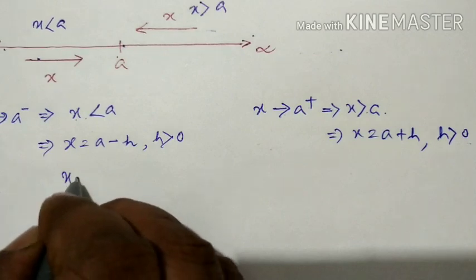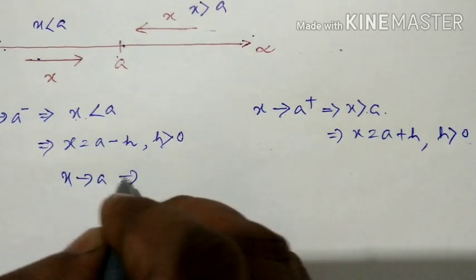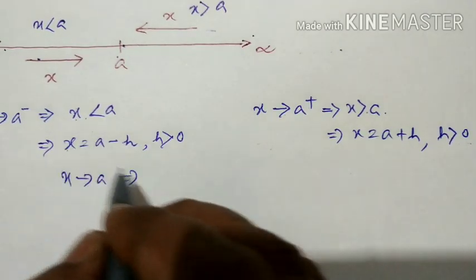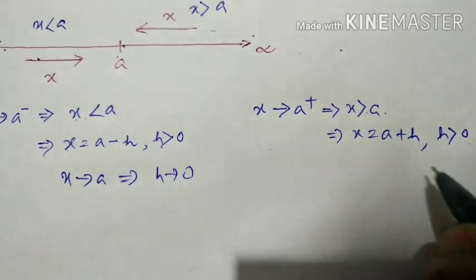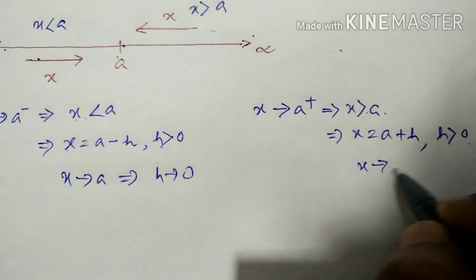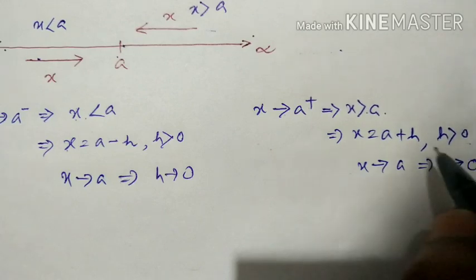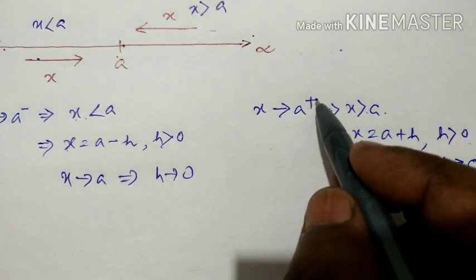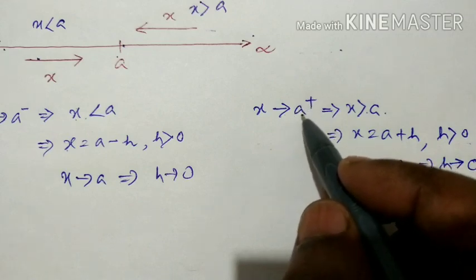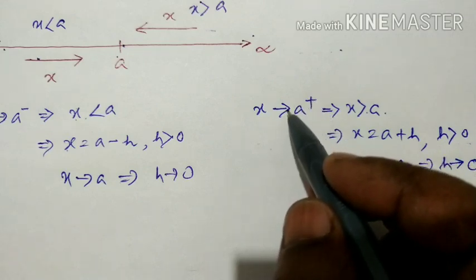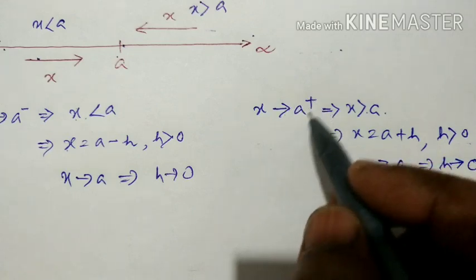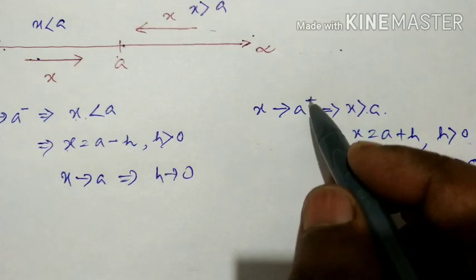Here x tends to a implies h tends to 0. Similarly, when x tends to a minus, h tends to 0. Do not think a plus is a number; it is a symbol meaning x approaches a from the right.